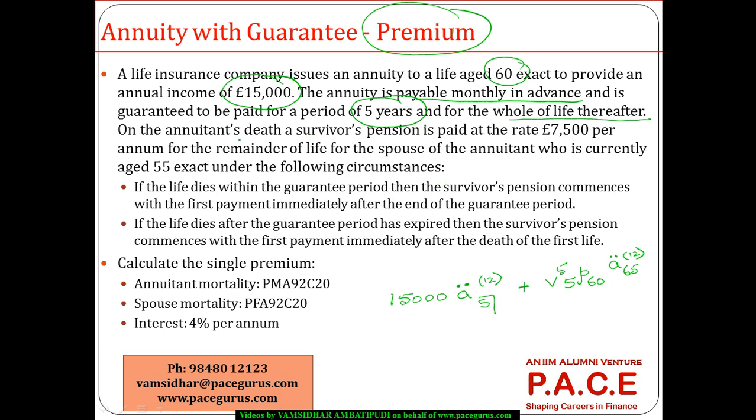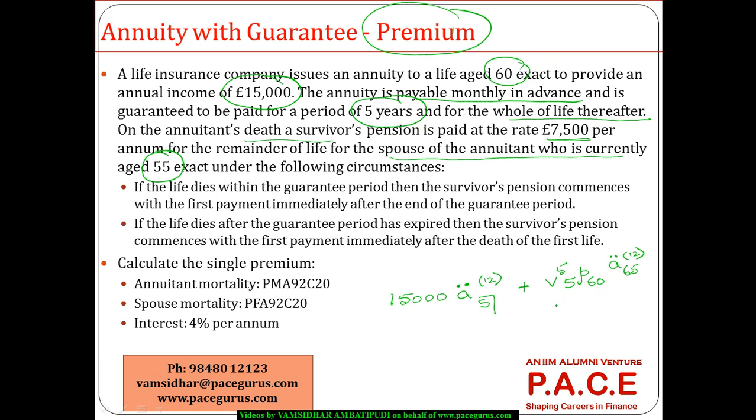Now, irrespective of the annuitant's death, a survivor's pension is paid at the rate of 7,500 per annum for the remainder of the life for the spouse of the annuitant whose age is currently 55. So here there are two situations that are coming out, right?